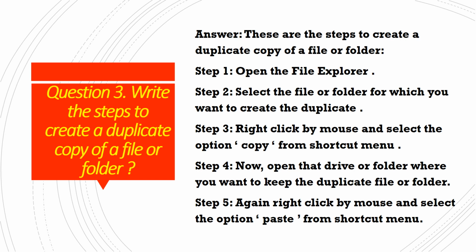You have to go to the location where you want to paste. Now last step, in that location again right click with your mouse, and this time choose the option paste. Okay, so these are the steps for how you can create a duplicate copy of a file or folder.